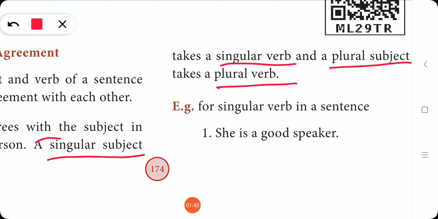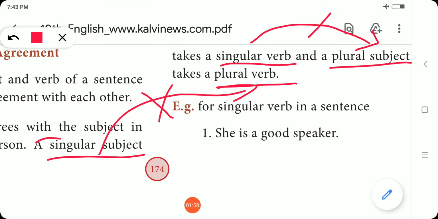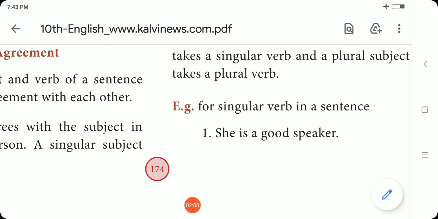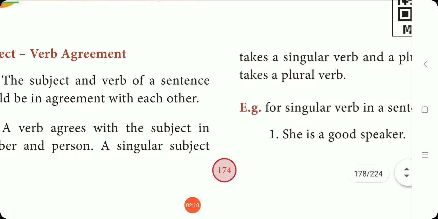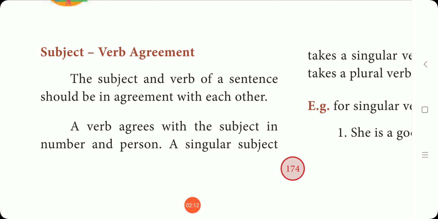So this is the basic agreement between the subject and the verb. Suppose for a singular subject if you are using a plural verb, your sentence is wrong. For a singular verb, if you are using a plural subject, your sentence is wrong. So a singular subject should always carry a singular verb and a plural subject should always carry a plural verb. That is the basic agreement between the subject and the verb.